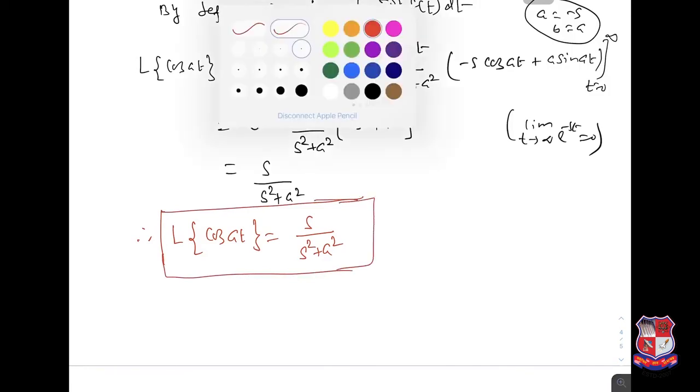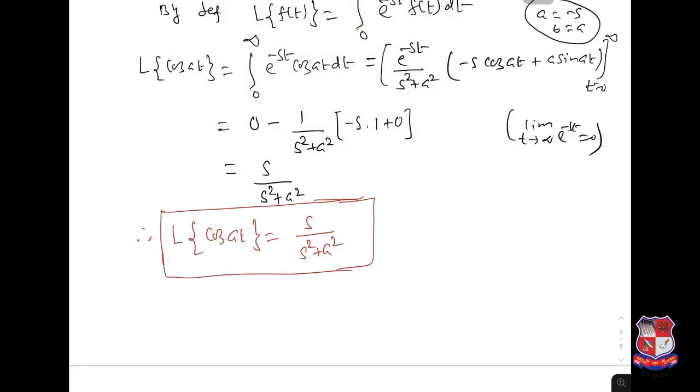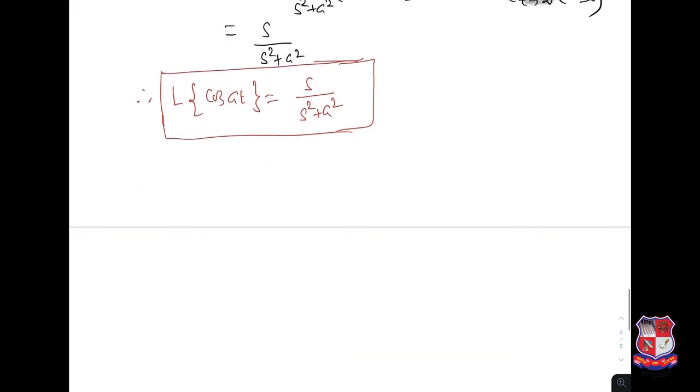Now we can find this even by one formula also, like in our lower standard we used to write e power i theta is equal to cosine theta plus i sin theta.